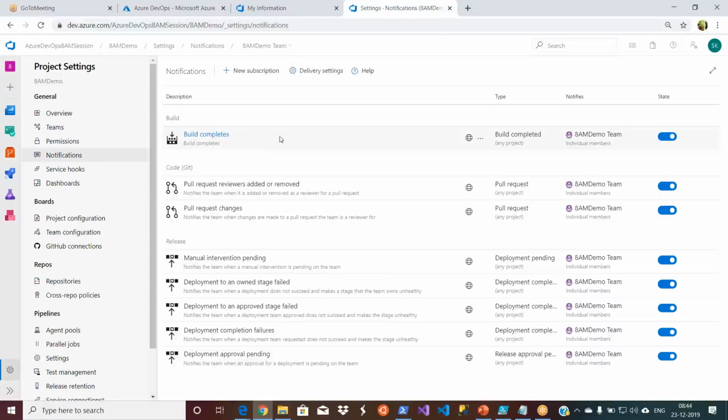Under build I have build complete, and pull request, and then